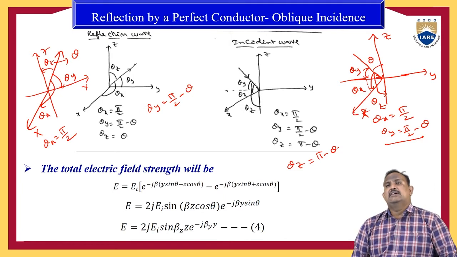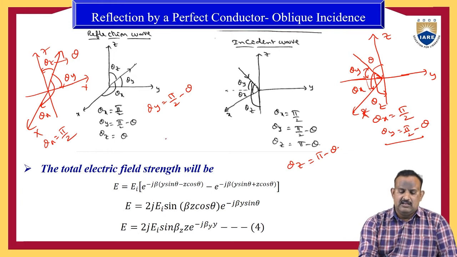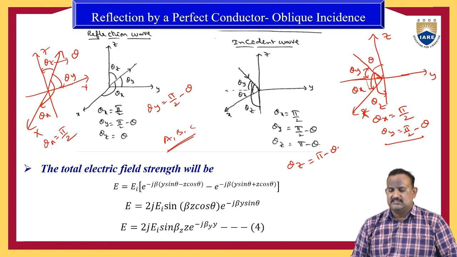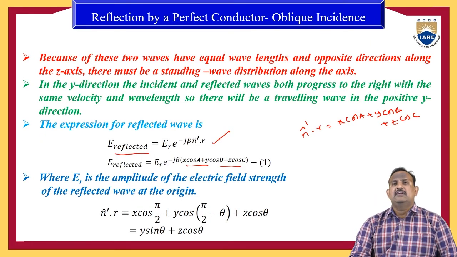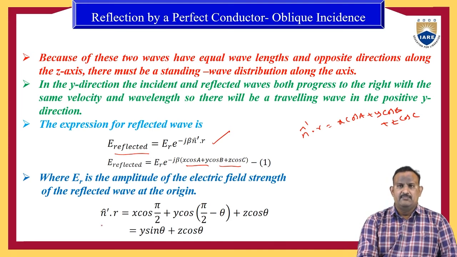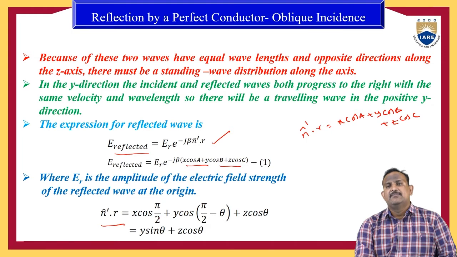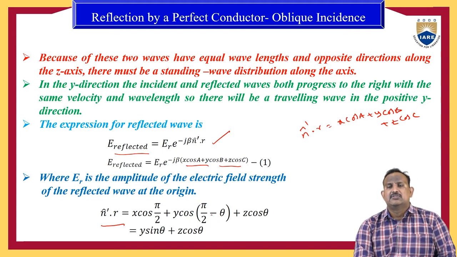Like this we can find out the x-axis angle, y-axis angle and z-axis angle, which are the angles A, B, C made by the x, y, z axes. Here we need to substitute all this in A, B, C. Here E R is the amplitude of the electric field strength of the reflected wave at the origin. Therefore n cap dash r can be expressed as x cos pi by 2, angle A is theta x, plus y into cos of pi by 2 minus theta, which is angle B.